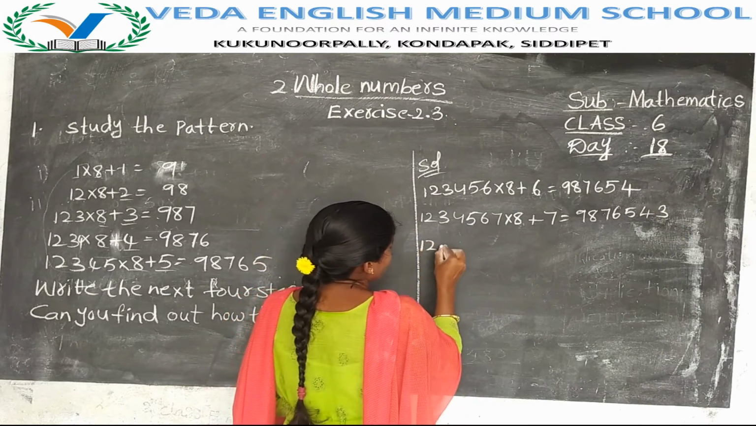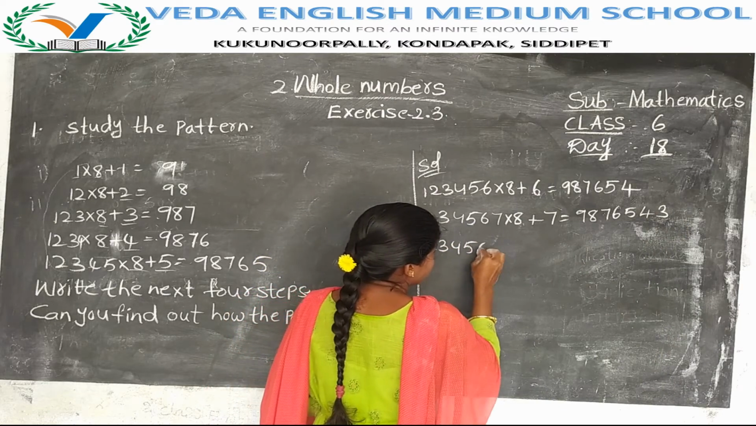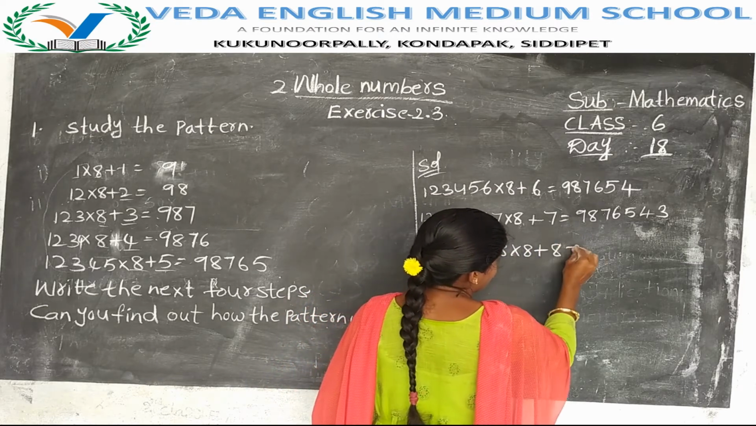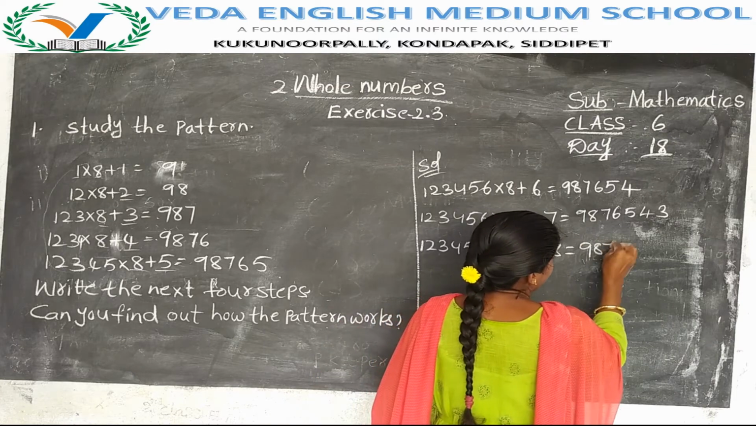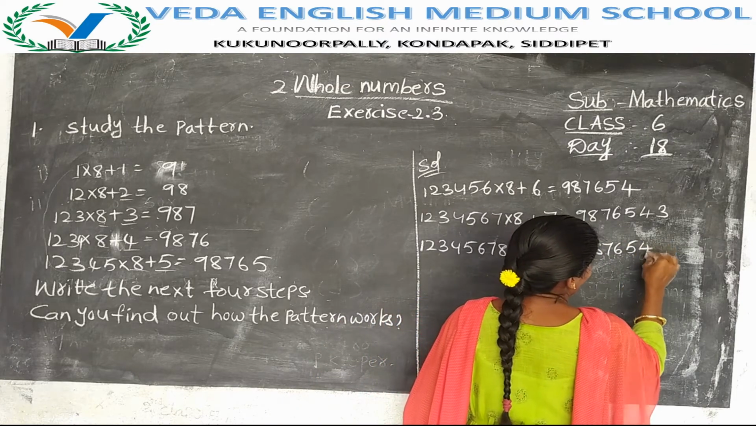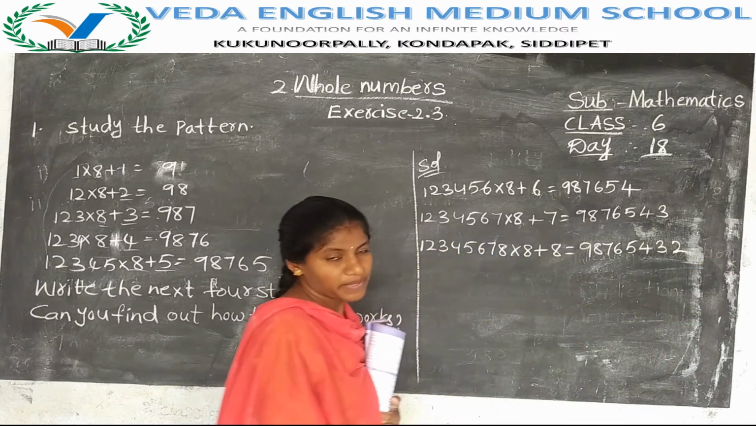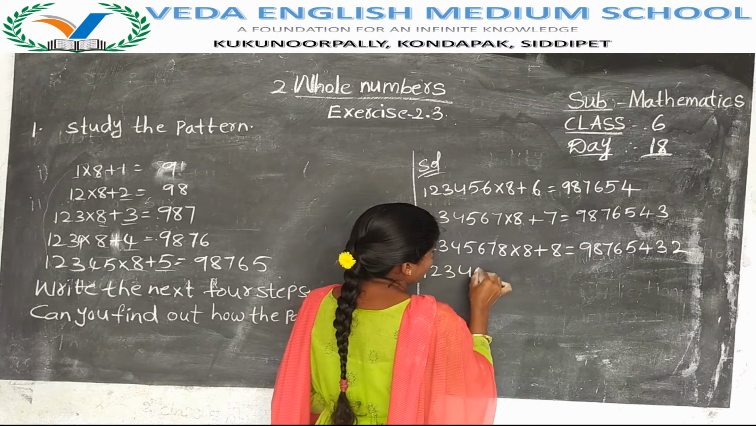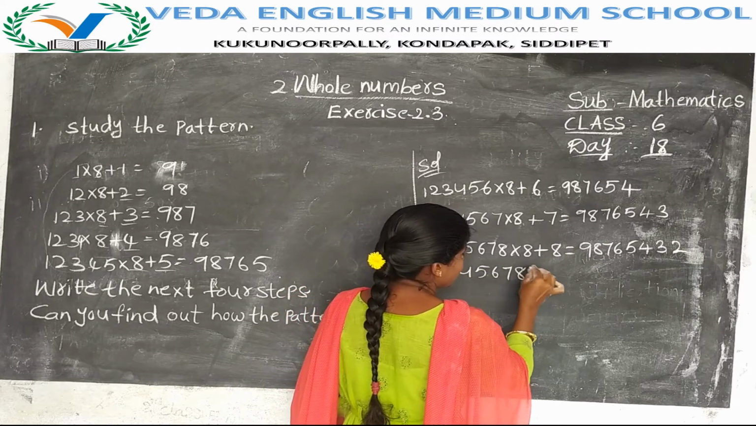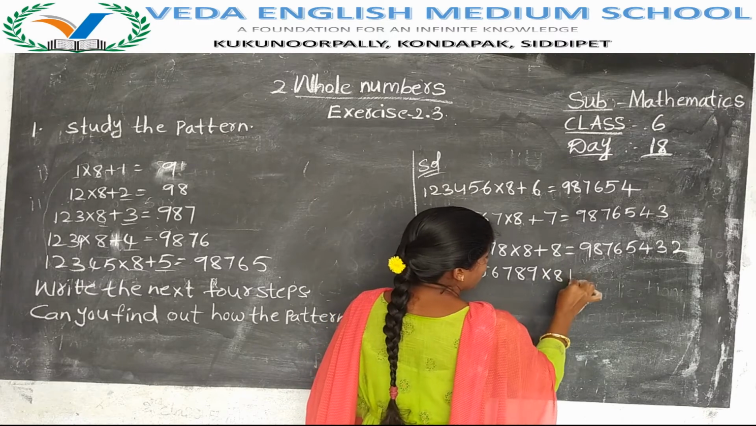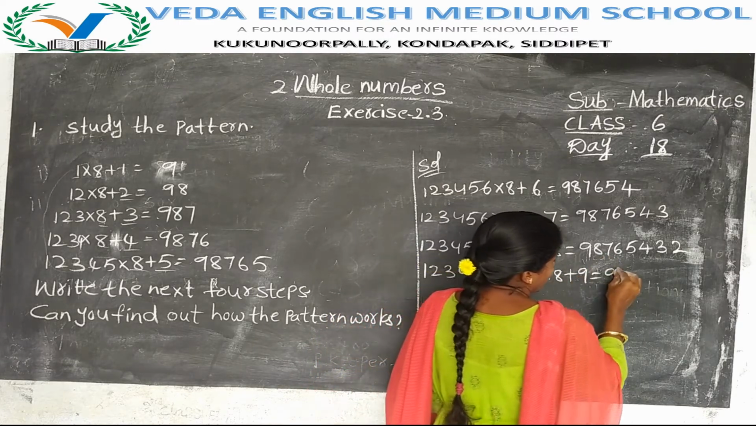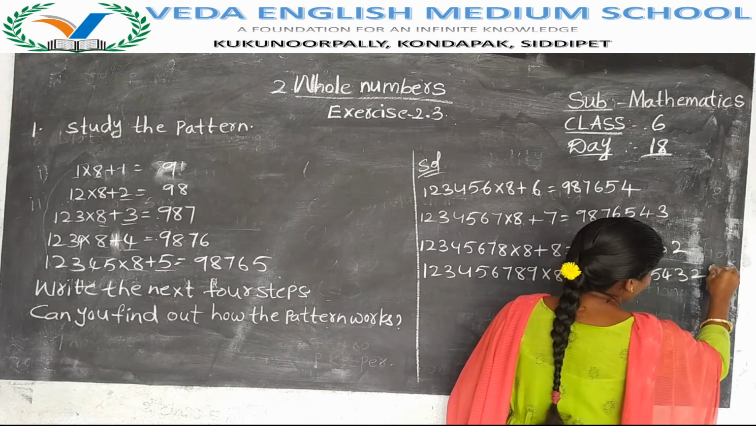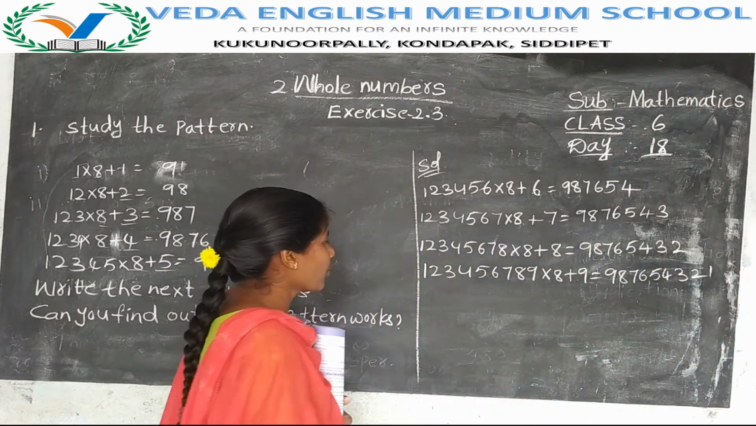Next, 1 2 3 4 5 6 7 8 into 8 plus 8, after 7 the next number is 8. Then it gives 9 8 7 6 5 4 3 2. Three steps have completed. One more we have to write: 1 2 3 4 5 6 7 8 9 into 8 plus 9 is equal to 9 8 7 6 5 4 3 2 1.